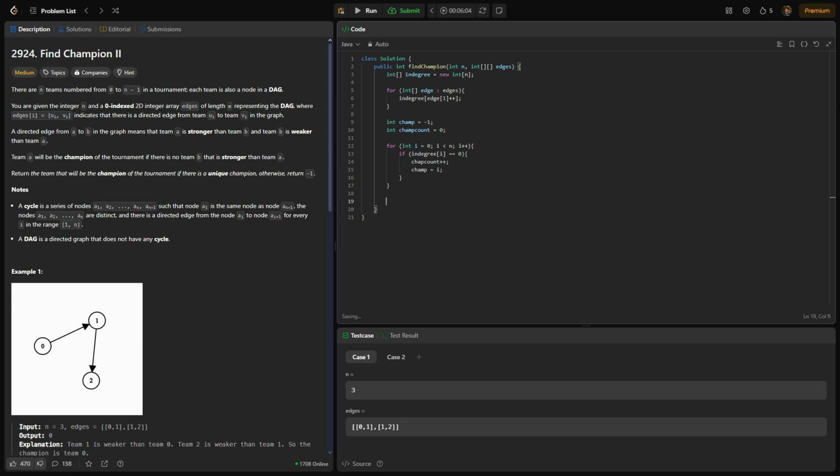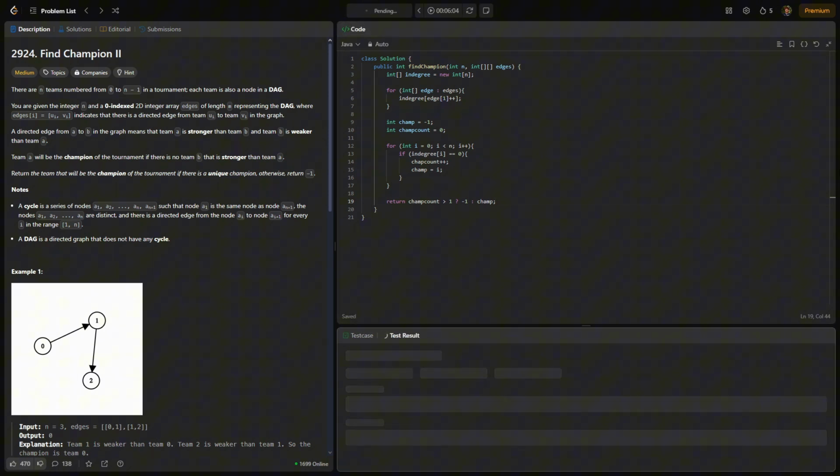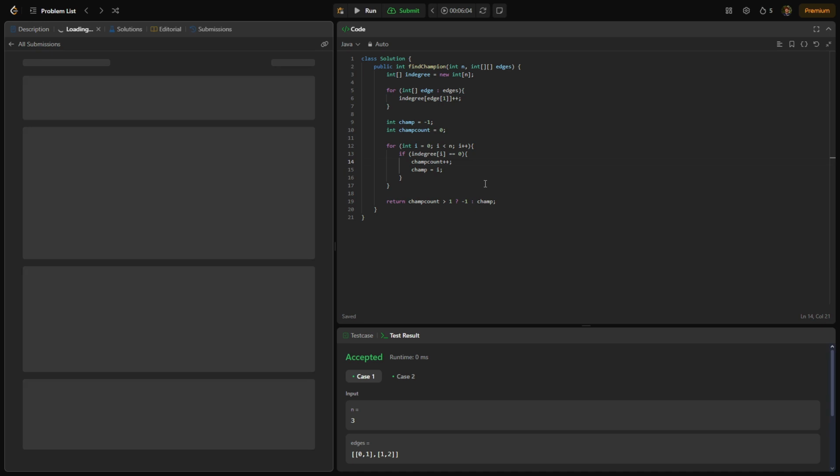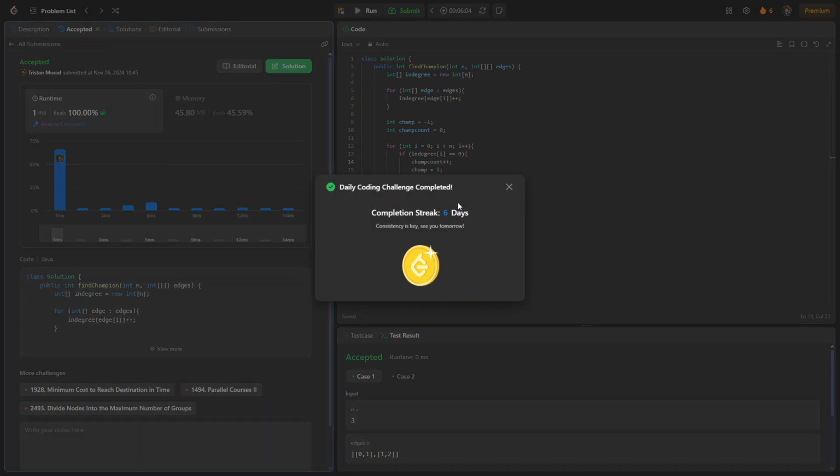Lastly, we can just return: if our champ count is greater than 1, then we have to return -1, meaning we have more than one champion. Otherwise, we can return our champ. So that's it. If we run this, it passes our test cases, and if we submit it, it passes all solutions.